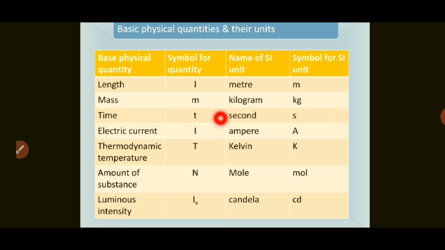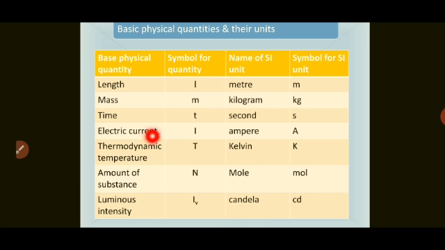Then time, shown with small t. So these are the symbols for quantity. Remember, don't get confused between the symbol for SI unit and symbol for quantity. Time is shown with small t, the SI unit is second, and the symbol is small s.